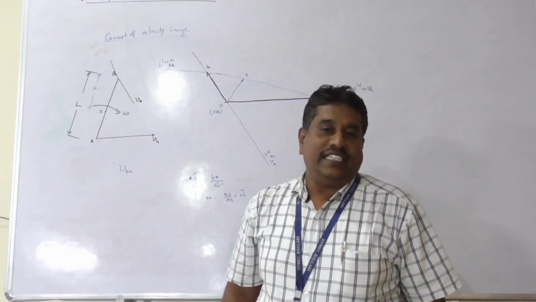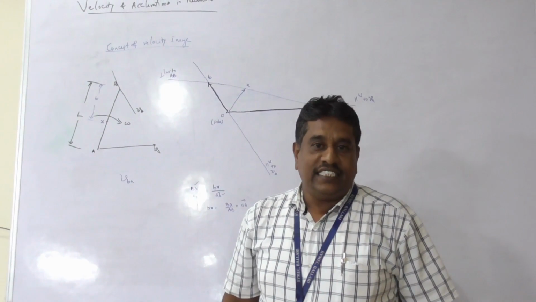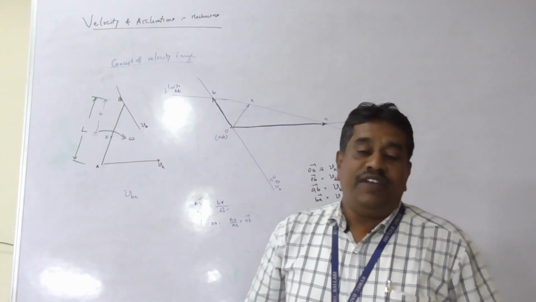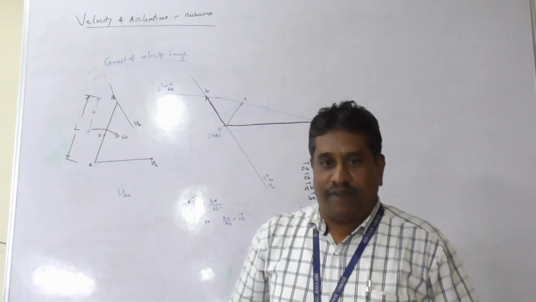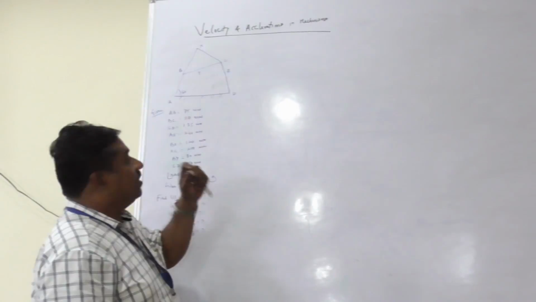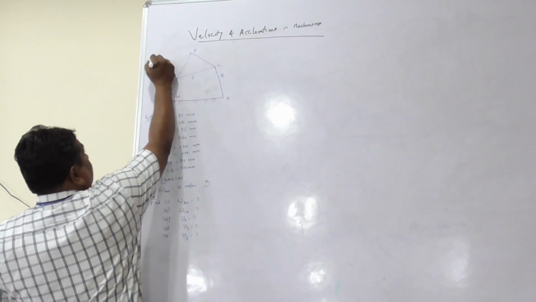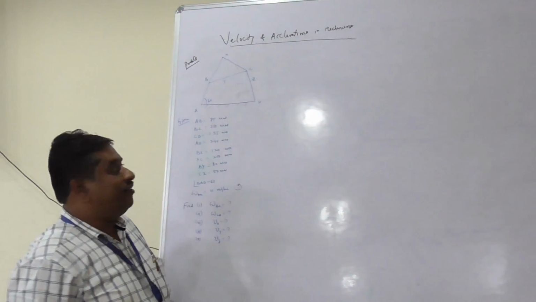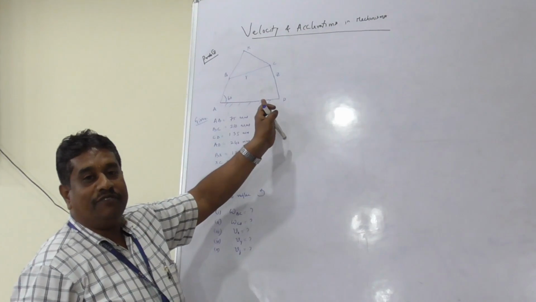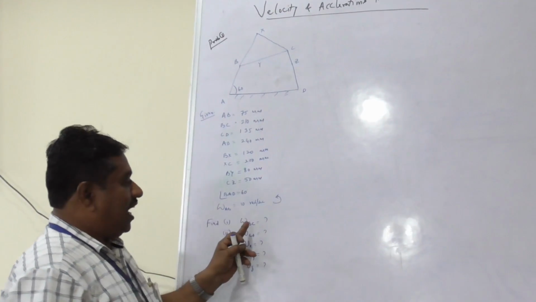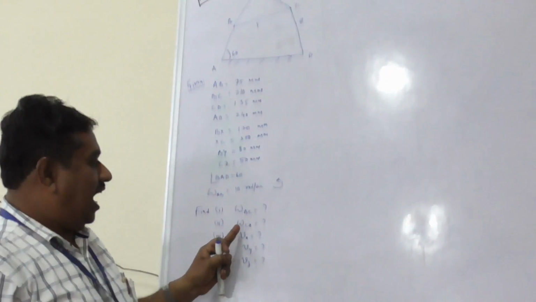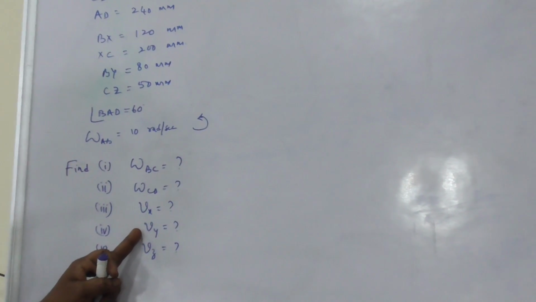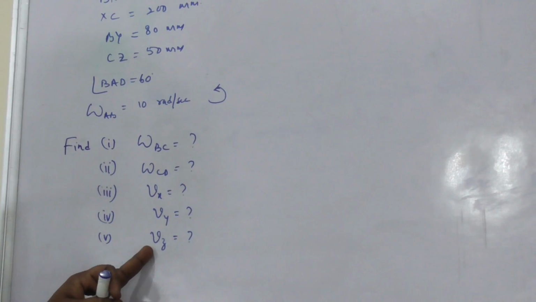Let us take an example of a 4-bar linkage, then we will solve the problem how exactly the velocities of the various links of the mechanism can be determined. Let us start. Now let us take one problem. Draw the velocity diagram of a 4-bar mechanism shown in the figure and determine the angular velocity of BC, angular velocity of link CD, velocity of point X, velocity of point Y and velocity of point Z.